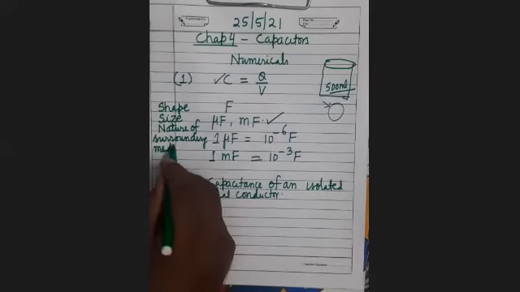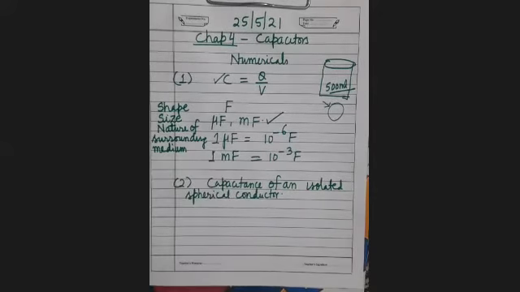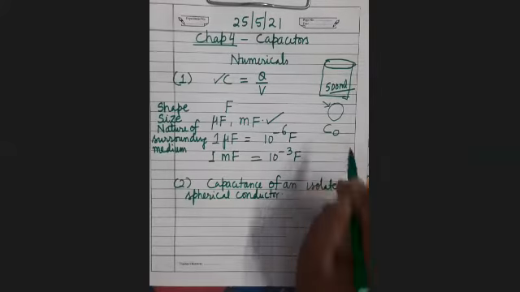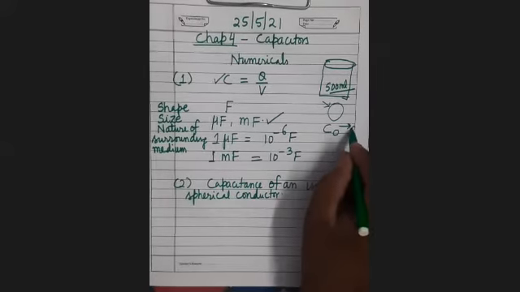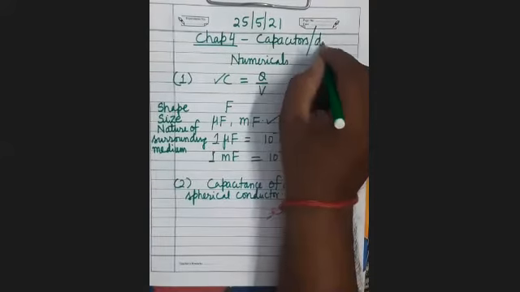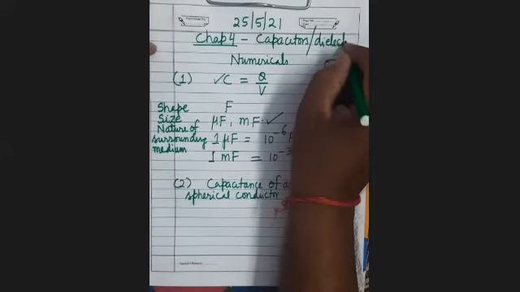Now, suppose there is a conductor whose capacitance in air is C naught. When the same conductor is placed in some dielectric material, which means an insulating material, dielectric means insulating.